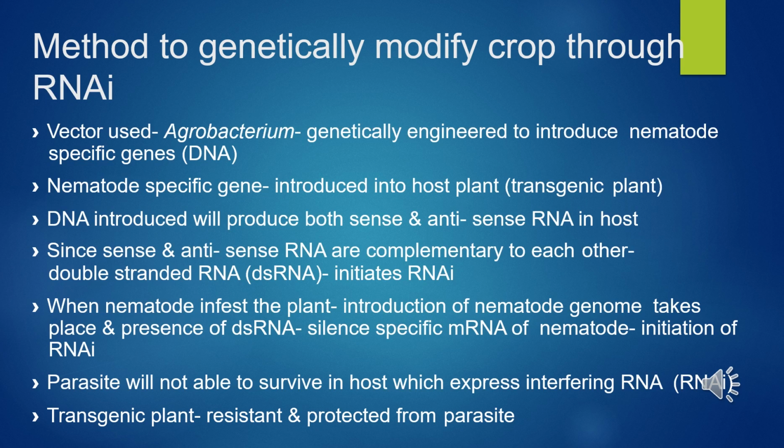The parasite will not be able to survive in a host which expresses interfering RNA, meaning RNA interference. The transgenic plant becomes resistant and protected from the parasite. So when the messenger RNA of the parasite is destroyed, no protein will be synthesized. It results in the death of the parasite in the transgenic host. Thus the transgenic plant got itself protected from the parasite.